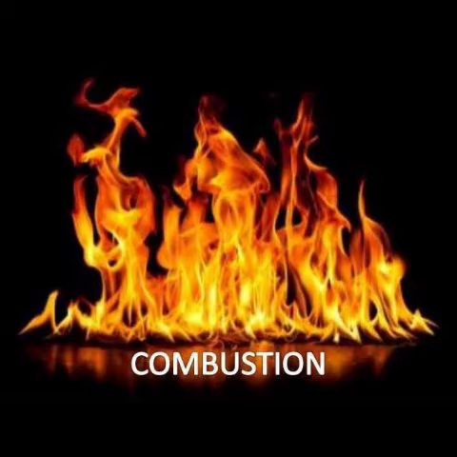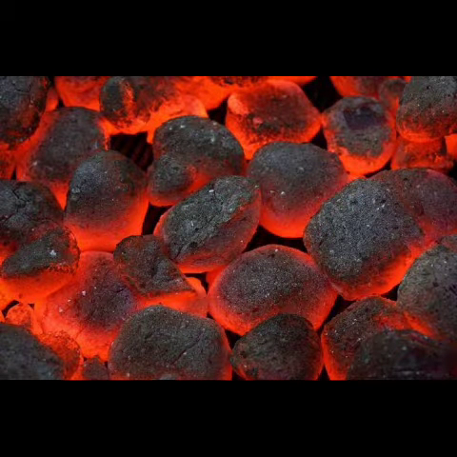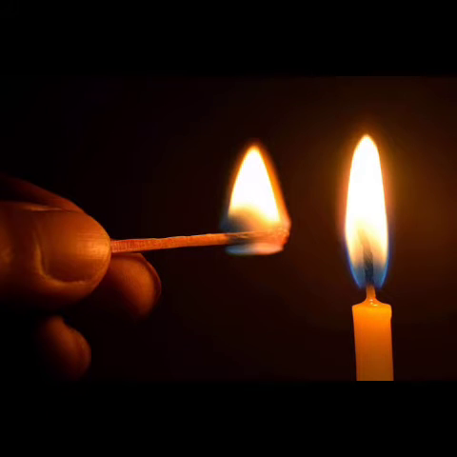This light, which is formed during the combustion, can be in the form of a flame or it can be in the form of a glow. For example, when wood burns, it produces a flame, but when charcoal burns, it produces a red hot glow. So there are so many examples of combustion, that is burning of wood, burning of paper, combustion of charcoal, combustion of magnesium. So anything which is burned is called combustion.